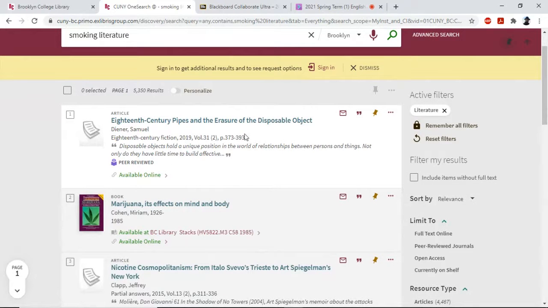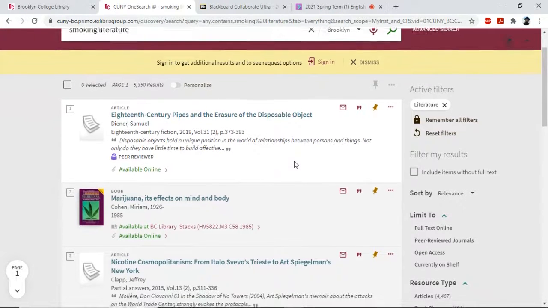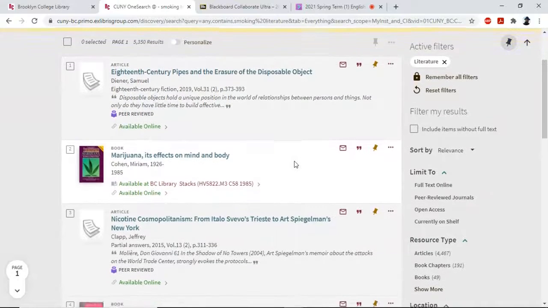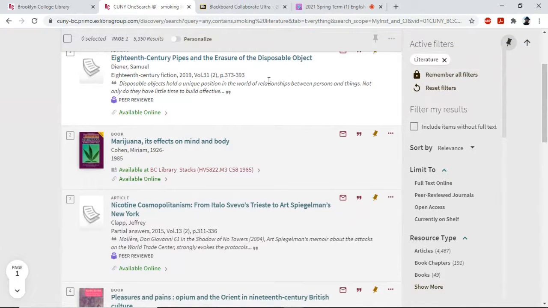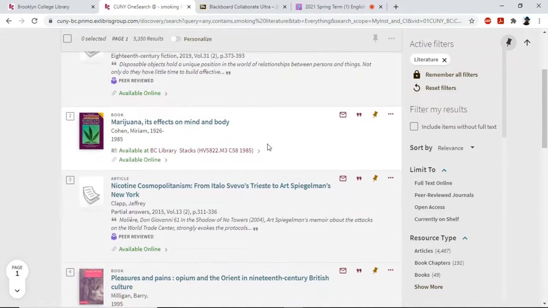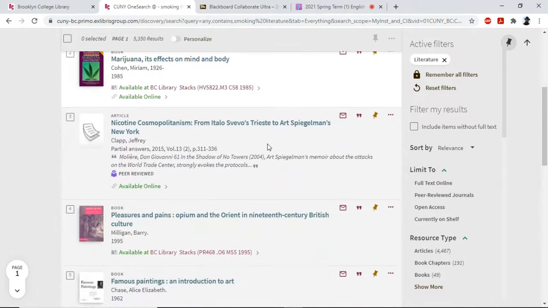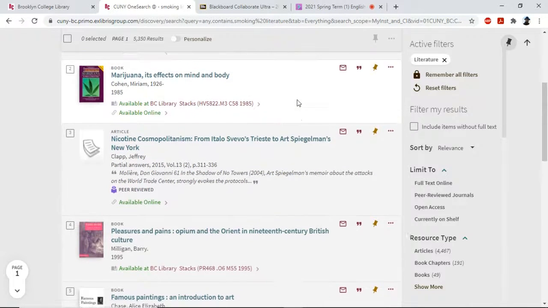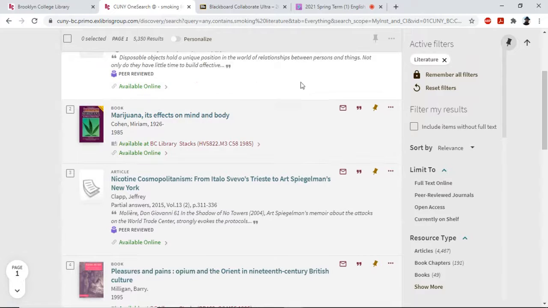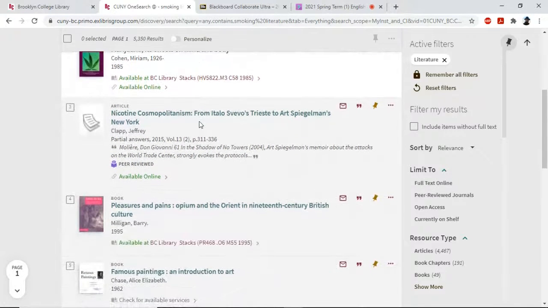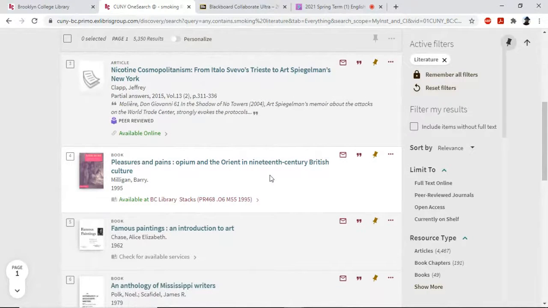So we have 18th century pipes and the erasure of the disposable object. That's far too specific in a direction that doesn't really concern us. We're looking at really smoking cigarettes specifically in American culture, ideally within the context of 90s American culture, which is when the story was written. At least for starters, you can move away, you can broaden the conversation as your research dictates. But you want to start pretty specific at first. Marijuana, that doesn't really concern us. We're talking about cigarettes, right? So we have other kinds of smoking.